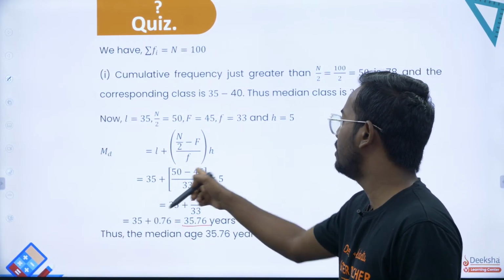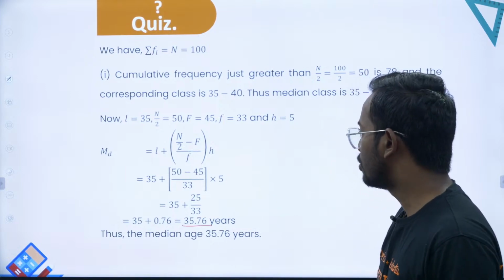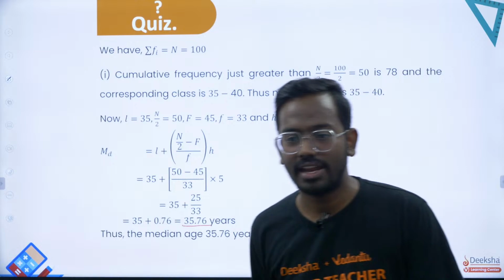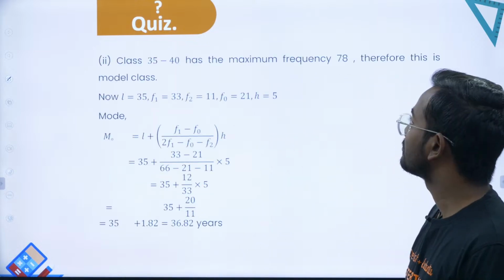That is 35, 50 minus 45 by 33 into 5. So if you simplify this, you will end up with 35.76. This is the first thing, right? Let's take up the next question.